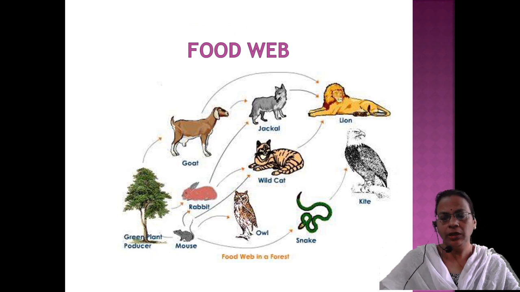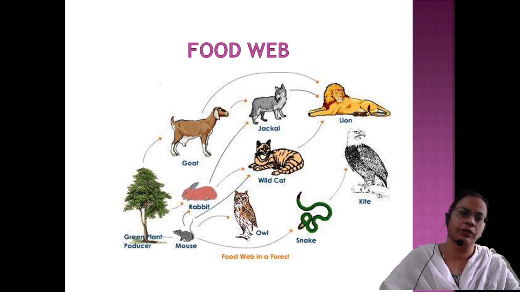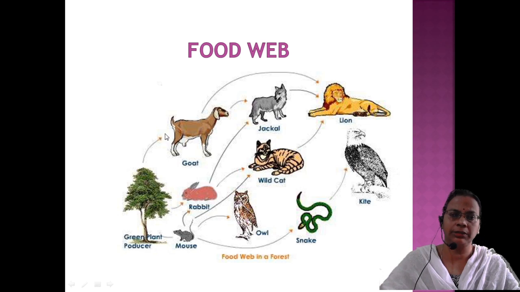So this is a typical food web. When you are asked to draw a food web, it should always start with producers, that is, plant or grass or anything like that. When you represent it here, you see the plants can be eaten by goat, by rabbit, and even by mouse. Then you may ask, how can a mouse eat the plants? The mouse is eating the grains of the plant. So the mouse is at this level, a herbivore. Then it can be interconnected in different ways.